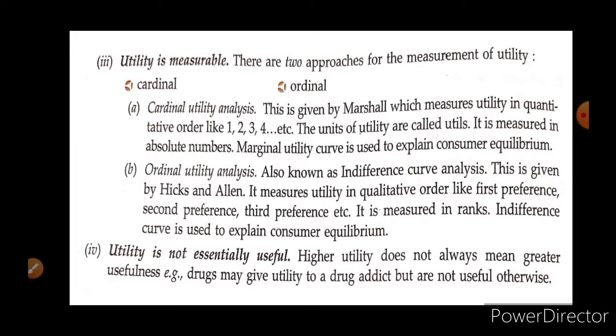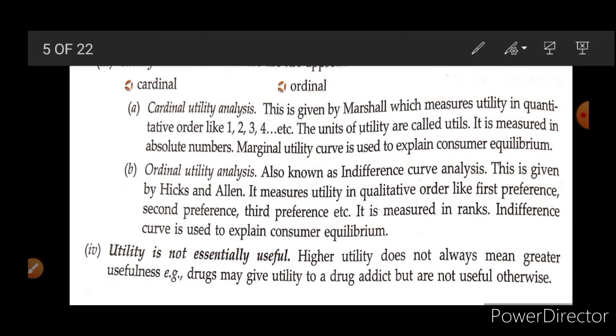We can measure utility in two ways. First is cardinal and second is ordinal. Cardinal means number, and this is given by Marshall. According to this approach, we can measure utility in terms of numbers 1, 2, 3, and we are going to measure it in utils. Like if you are going to eat one apple, you are able to tell how much utility you got when you finished your apple.